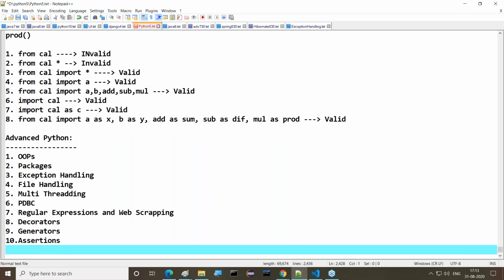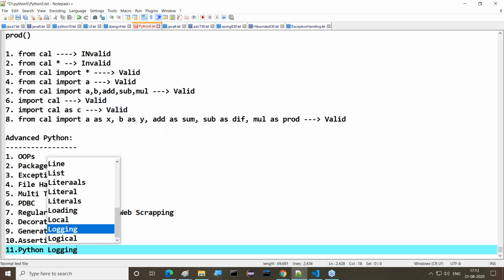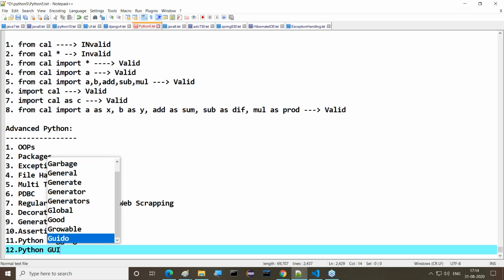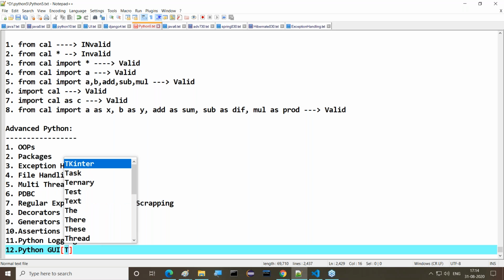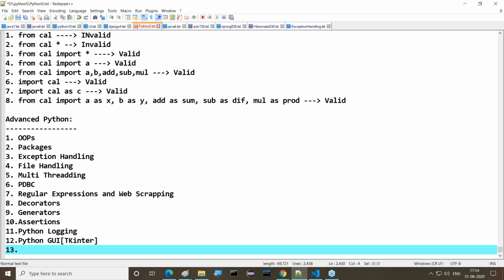After these assertions, I'll go for logging, the Python logging module; we are going to understand logging. After logging, the next one is Python GUI. Here we are going to discuss tkinter. After GUI with tkinter, right, sir.